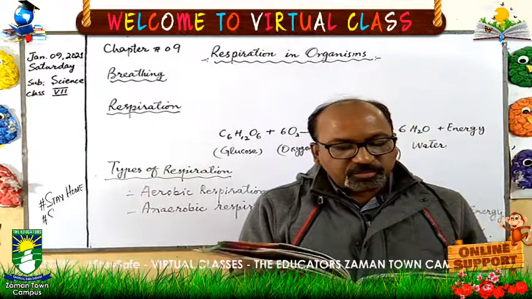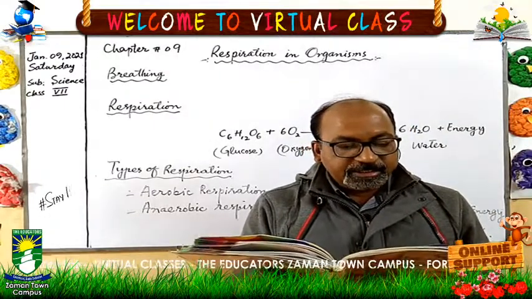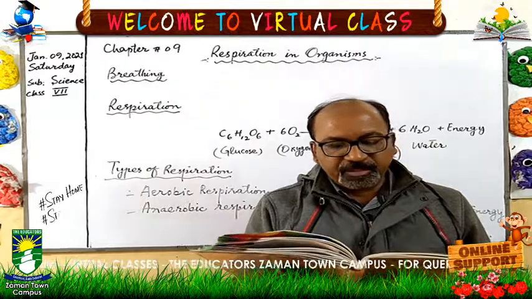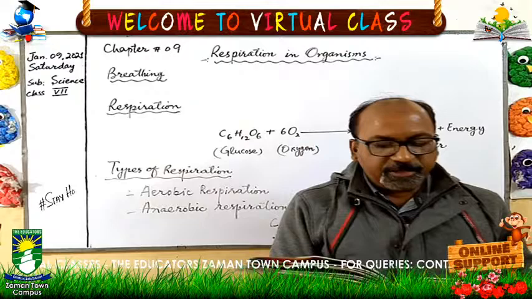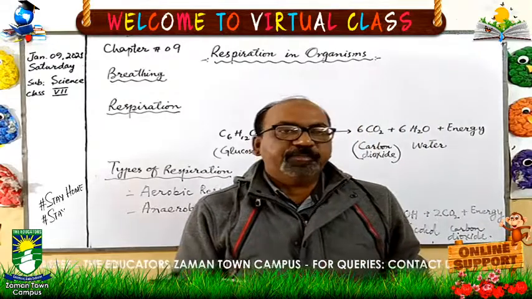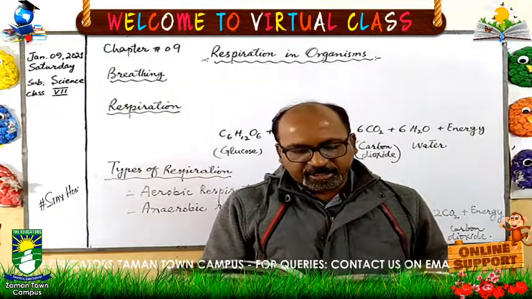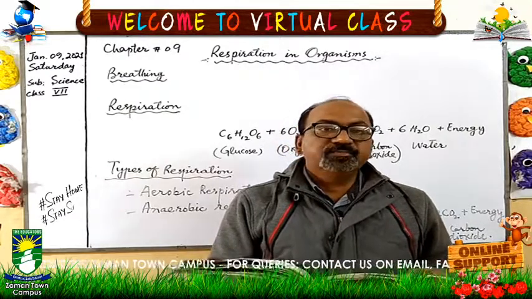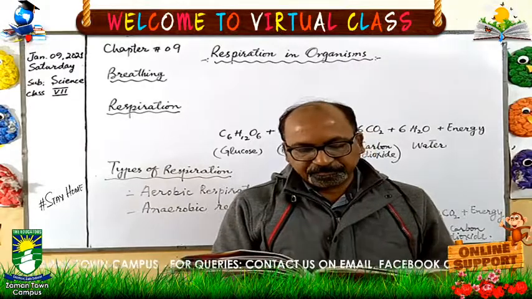A sugar called glucose is the main source of energy. It is formed by the digestion of the starch present in food. The process of respiration is common to all the living organisms, both plants and animals. Respiration takes place in plants as well as animals because it is a very necessary process and it keeps us alive.